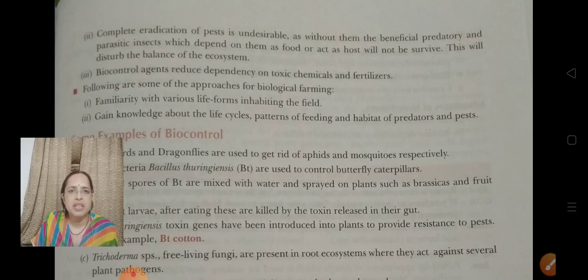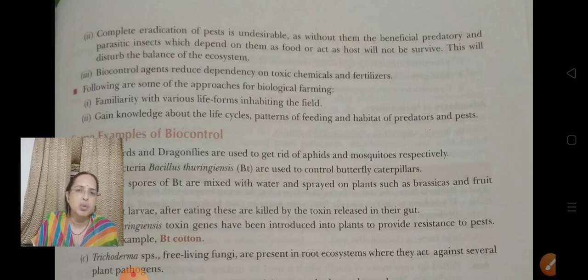So biocontrol agents reduce the dependency on chemicals and fertilizers, because fertilizers are also chemicals. The following are some of the approaches for biological farming. First is familiarity. We should know what type of life forms inhabit the field, what type of living organisms are affecting the crops.